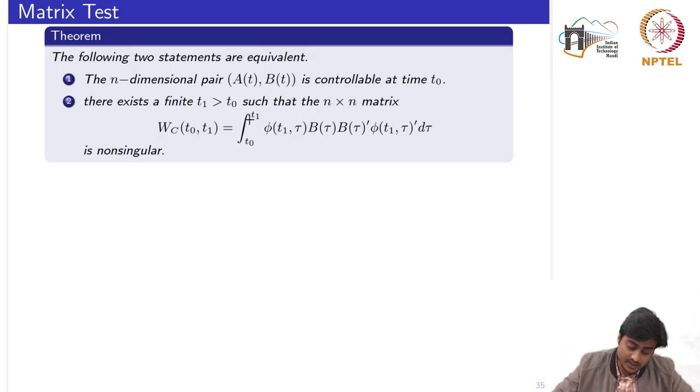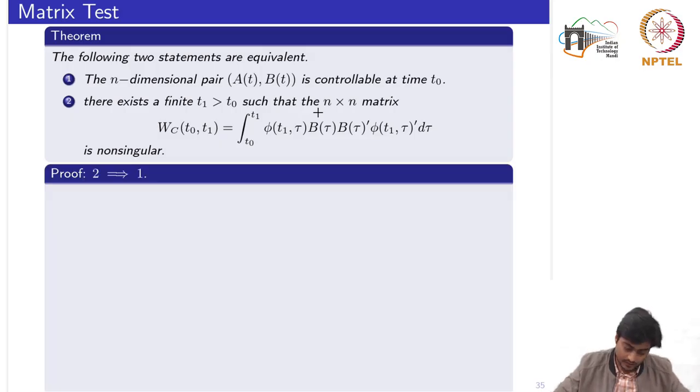Now it gives us a strong result that if that Gramian is non-singular or positive definite, then the system would definitely be controllable. Okay. So since this is one of the important results, we'll go through a proof of this, and while going through the proof, we will explore other minor results which might be helpful also.